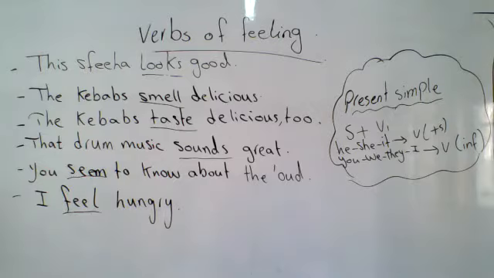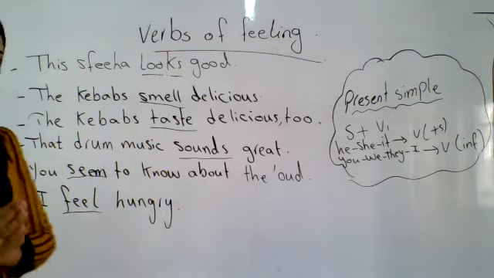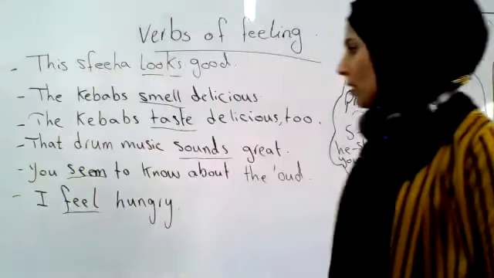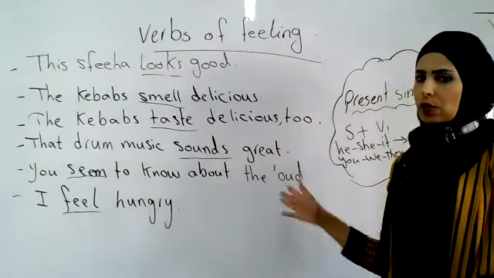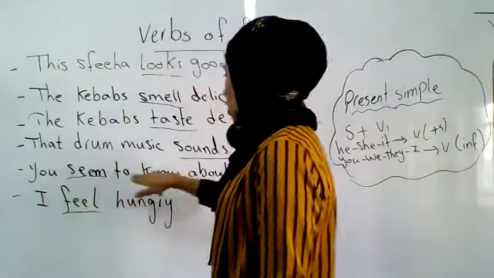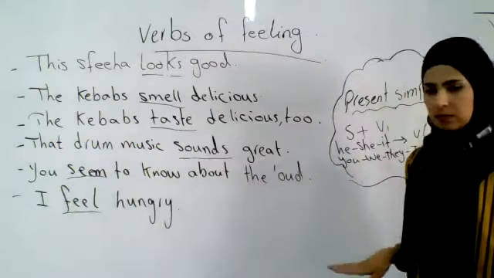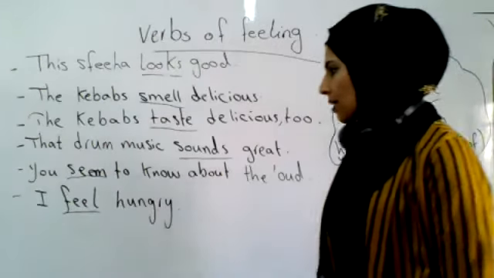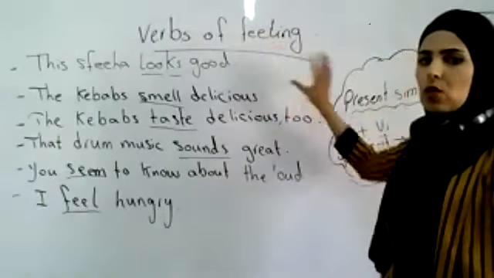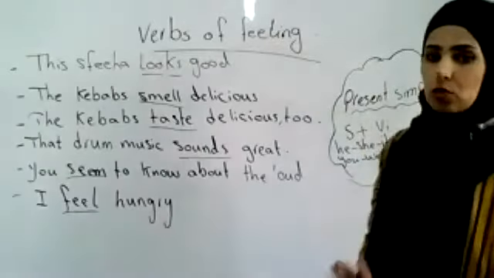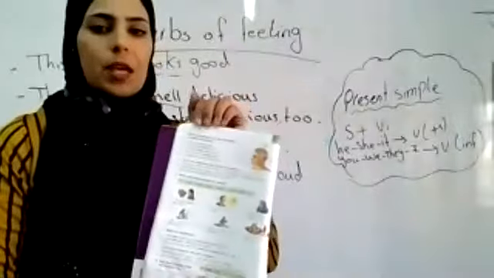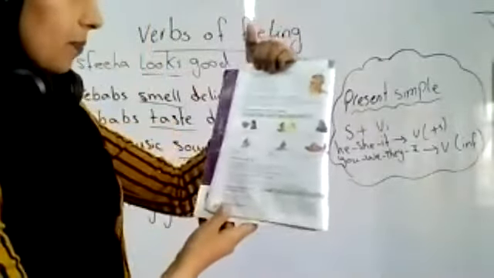You could not use them, for example, with the present continuous, even if the action is happening right now. You cannot use ing with these verbs. For example, you can't say, you are seeming to know about the oud now. No, you can't say that, because seem is a verb of feeling and it should be used only with the present simple. You have to know this. This was the first exercise from your book, page 18.